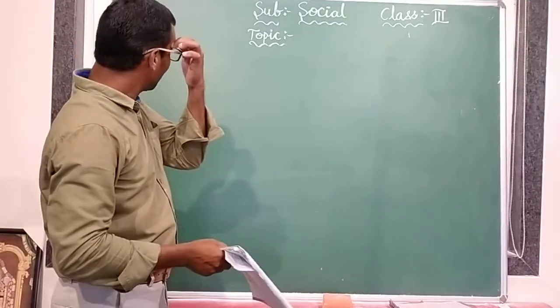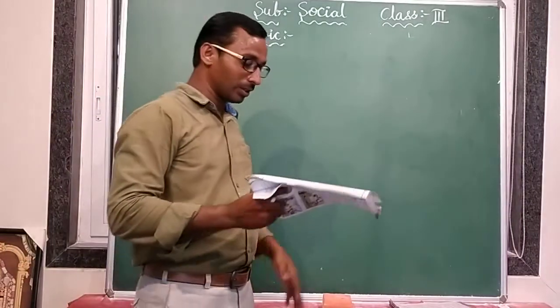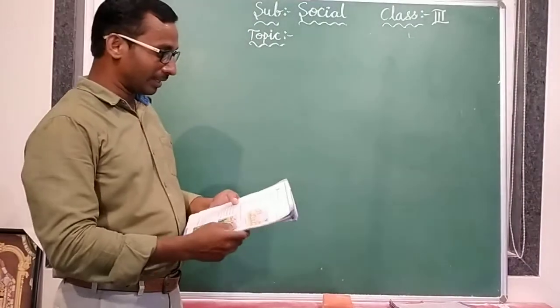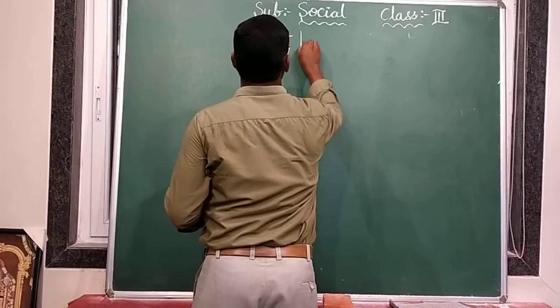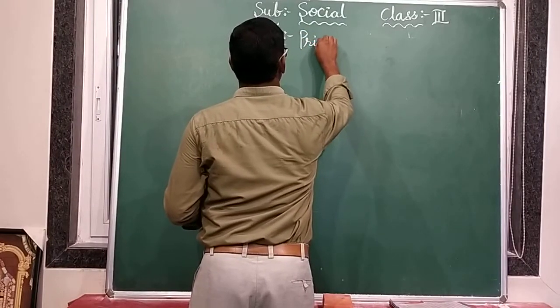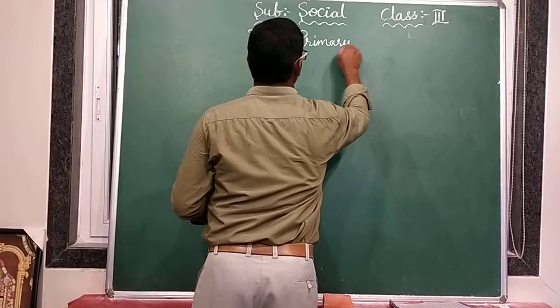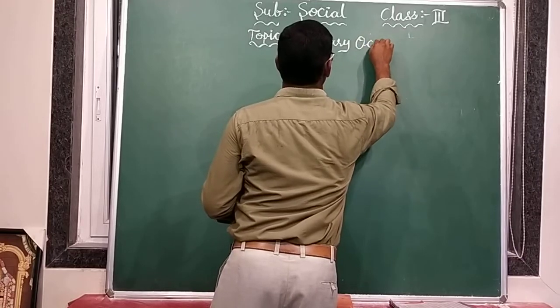Now, today's topic, we are going to discuss another topic, that is primary occupation.